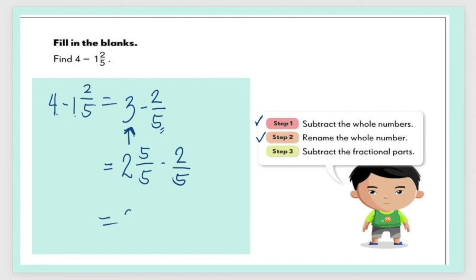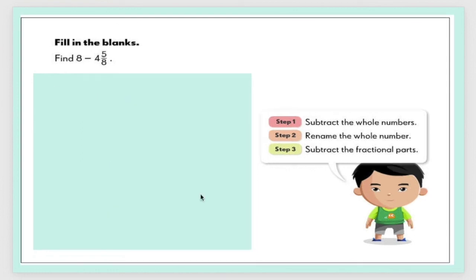So we have a whole number here. 5 minus 2 is equal to 3/5. So the difference between 4 and 1 and 2/5 is equal to 2 and 3/5. One more time. This is our final example. Let's subtract 8 by 4 and 5/8.